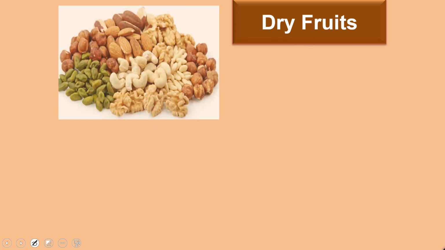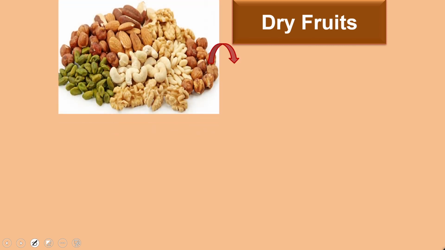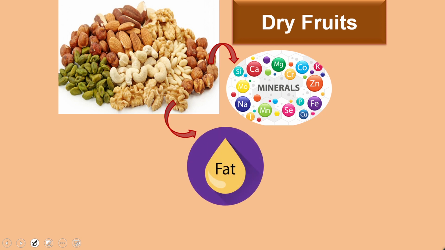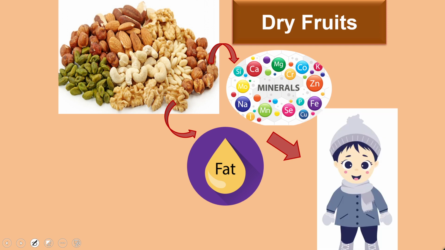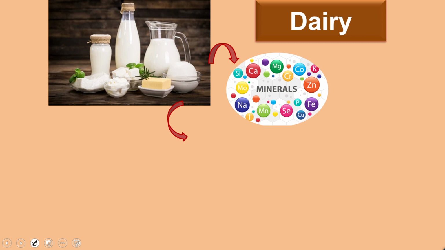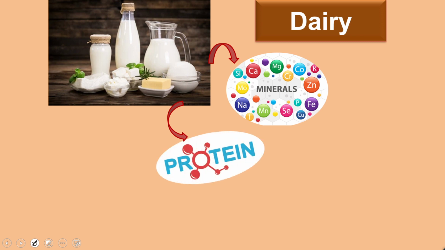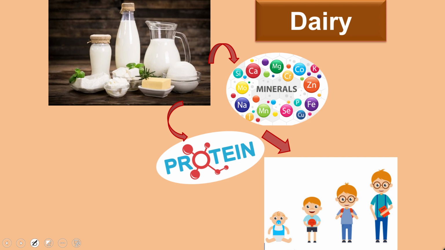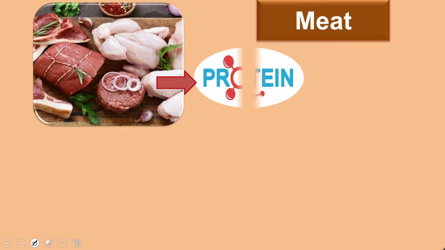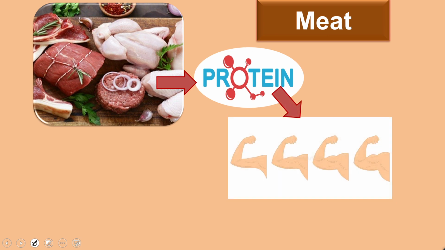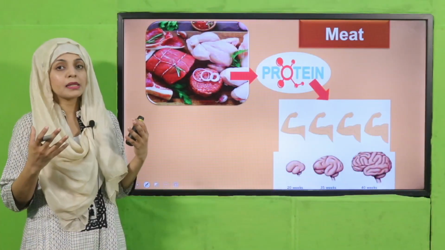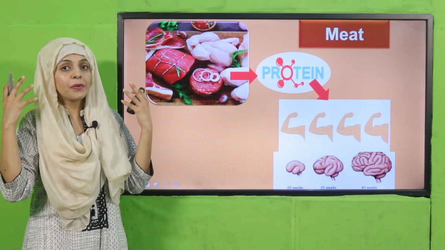So my dear students, the example of dry fruits are cashews, almonds and apricots. They provide us with important minerals and they also provide us with fat. So they keep us warm. So my dear students, the dairy products are made from the milk. They provide us with important minerals and protein, and they make our bones strong and help us in growth. Next is meat. So meat provide us with protein, and protein help us in the muscle building. So these are the importance, and they also help us in the development of our brain.